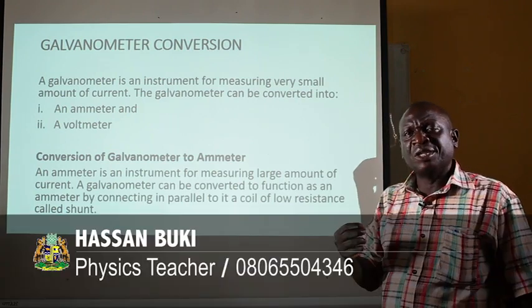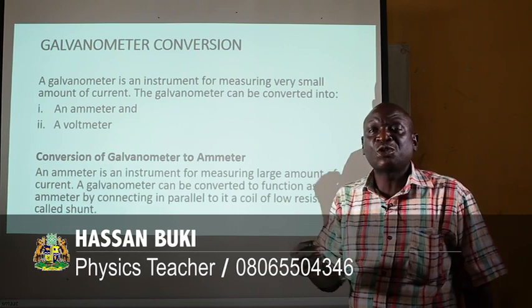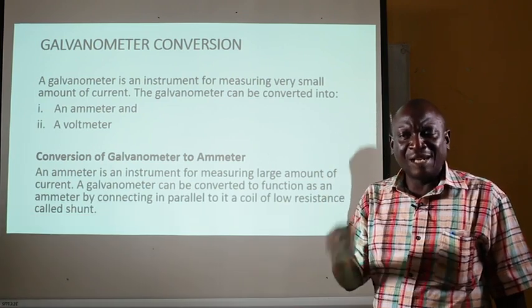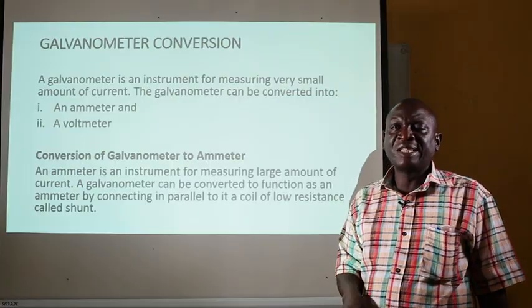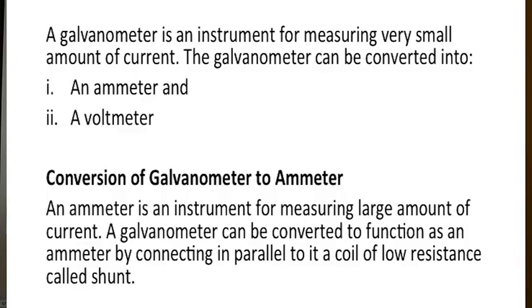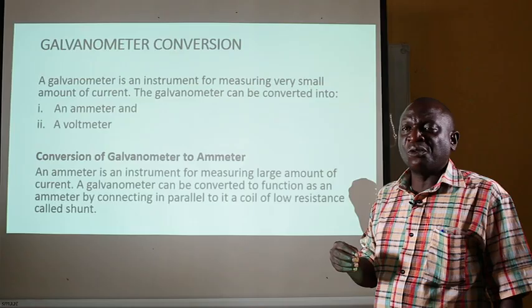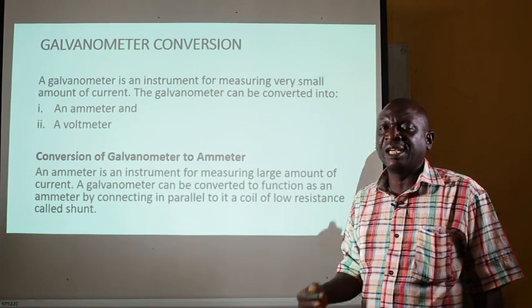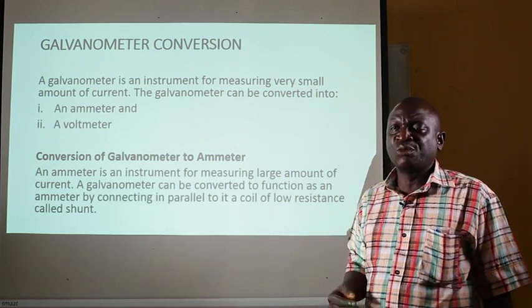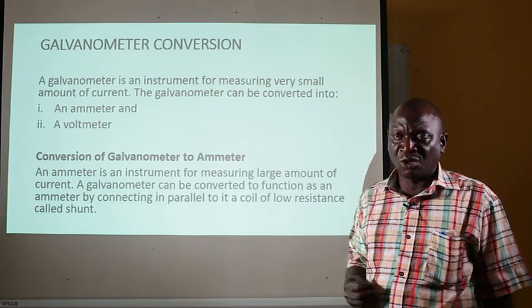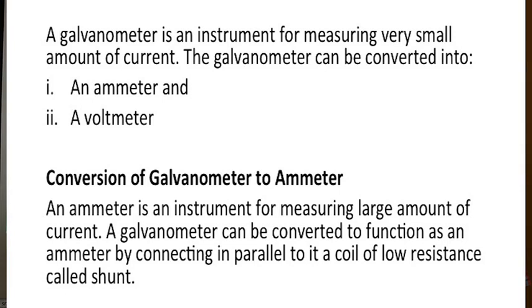The galvanometer can be converted to function as an ammeter and equally as a voltmeter. But for this lesson, we will only consider the conversion of galvanometer into an ammeter. The ammeter is an instrument used to measure large amount of current. So, the galvanometer can be converted to function in the same way as an ammeter.